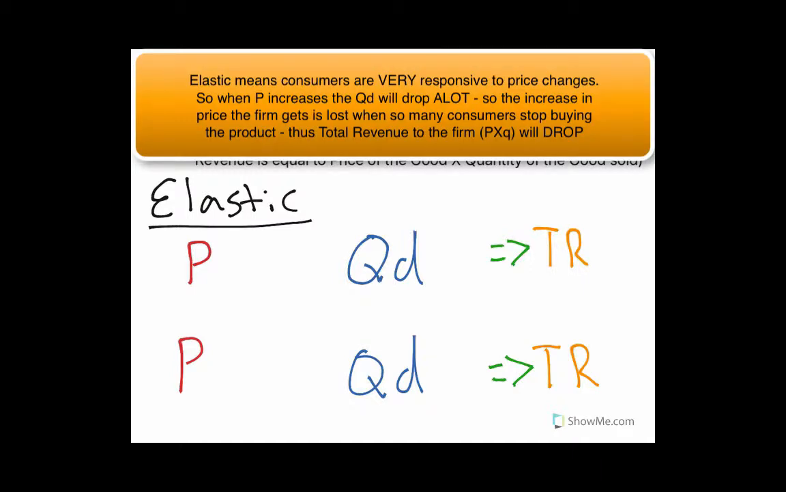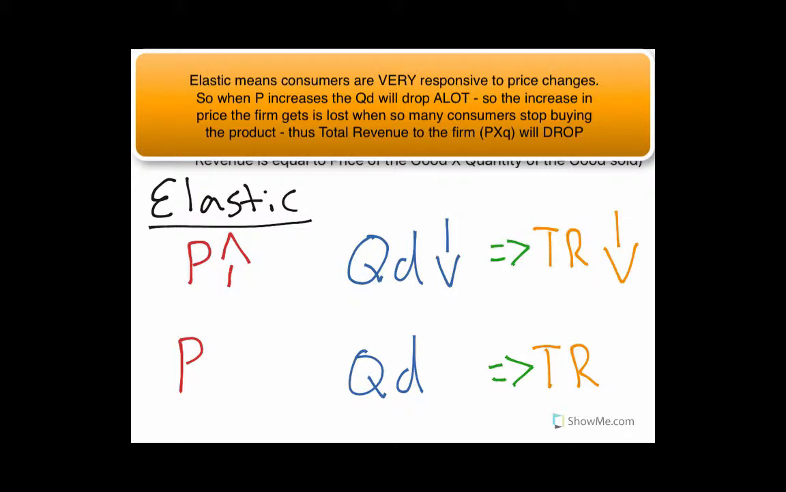So we know this relationship in this example is elastic. So we know that the increase in price will decrease the quantity demanded, and as a result, our total revenue will actually decrease. Since the price has such an effect on the quantity demanded, since it is elastic, you will see a drop in total revenue.